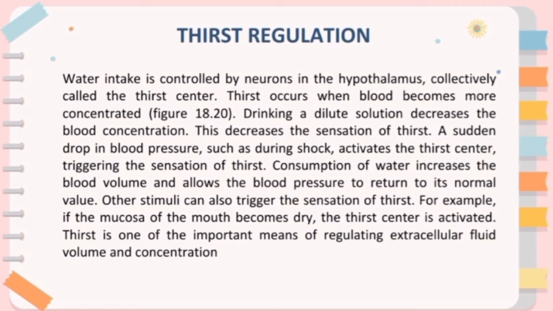Thirst occurs when blood becomes more concentrated. Drinking a dilute solution decreases the blood concentration. This decreases the sensation of thirst. A sudden drop in the blood pressure, such as during shock, activates the thirst center, triggering the sensation of thirst.